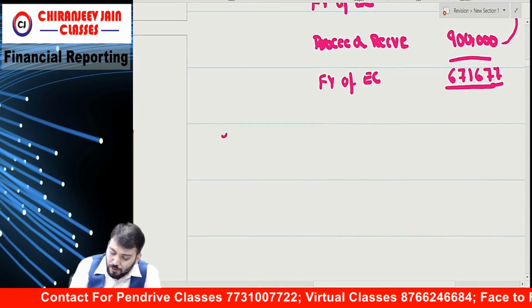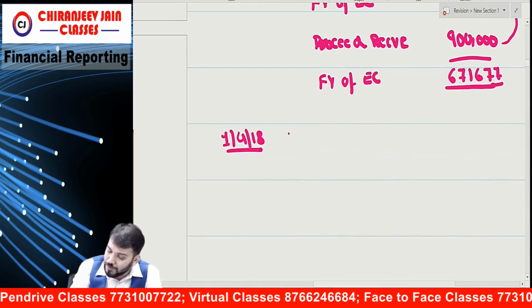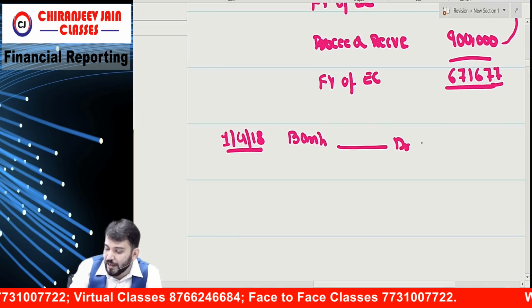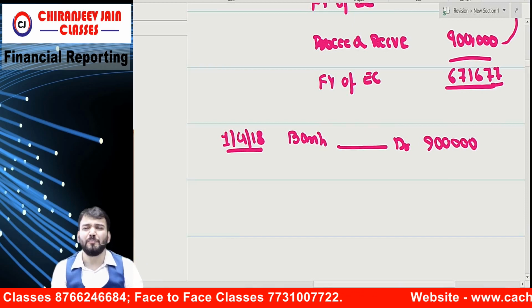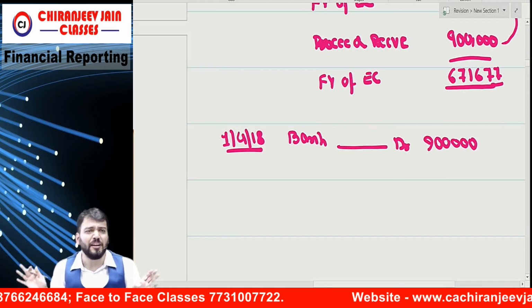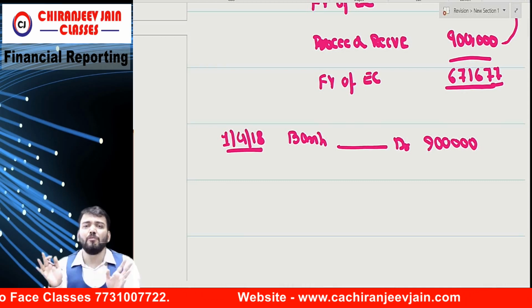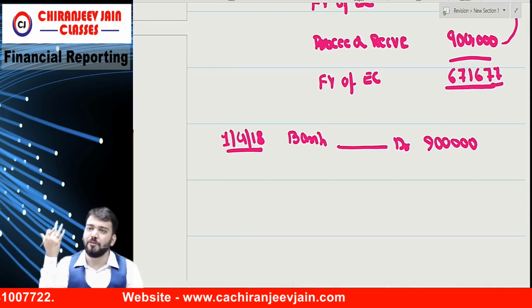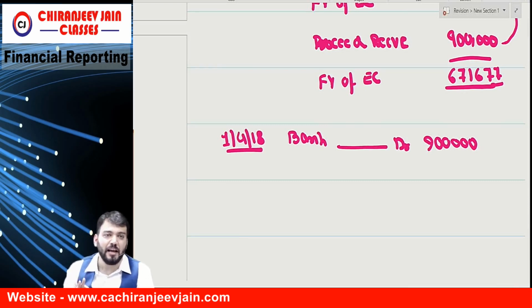On 1/4/2018, what journal entry will you do? Bank account how much? 9 lakh. Can I say now there is no concept of discount on issue of shares, discount on issue of debenture? So now there is no premium account, discount account. That concept is gone. Whatever received, that is 9 lakh.